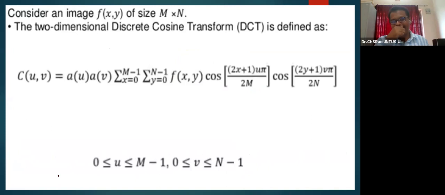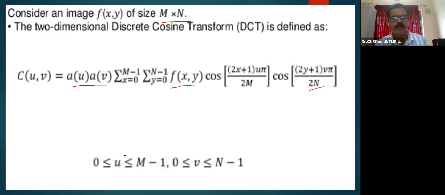When you want to consider a two-dimensional function like an image, this is the DCT representation, A(u) A(v). We have a two-dimensional signal at hand with the size of the image m by n, summing over x equal to 0 to m minus 1 and y equal to 0 to n minus 1, the original signal f of x, y, times cos of (2x plus 1) u pi by 2m for the rows, and cos of (2y plus 1) v pi by 2n for the columns.